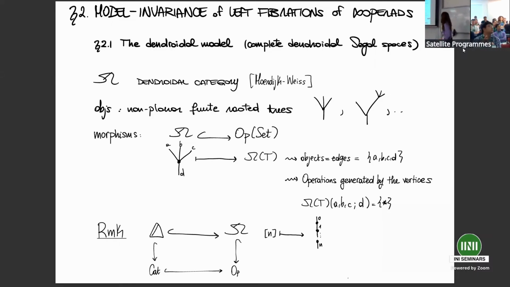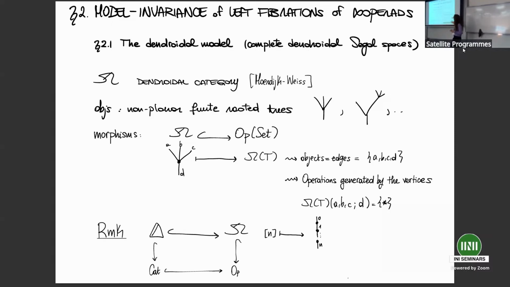But for instance, we can realize omega as a full subcategory of discrete operads by observing that any non-planar finite rooted tree defines a free discrete operad. In particular, let's take a very simple example. We have this tree with one vertex, three input edges and one root.